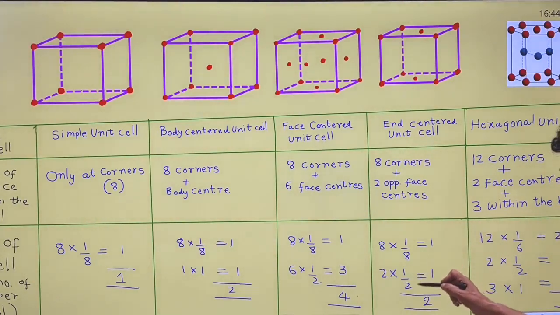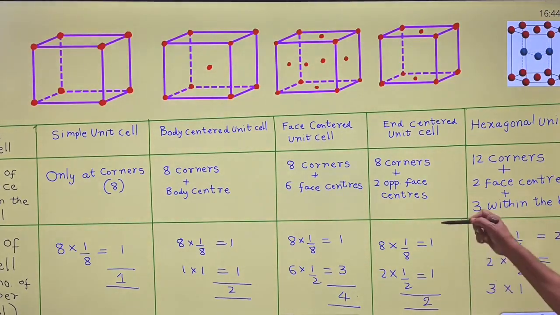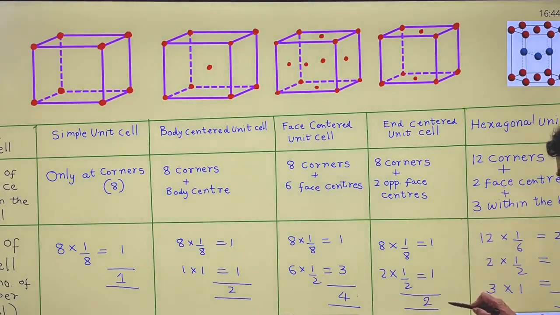So 2 into half is 1. The total number of atoms involved in the formation of each end-centered unit cell is only 2. That is called the rank of the unit cell.